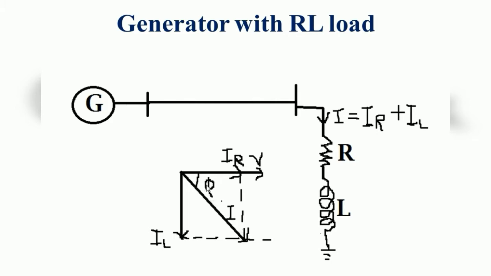Here the angle phi is the angle between the voltage and the current. It is called the phase angle, right? The power factor angle, we can also say it like that. So if you are using the RL load, the current is more.